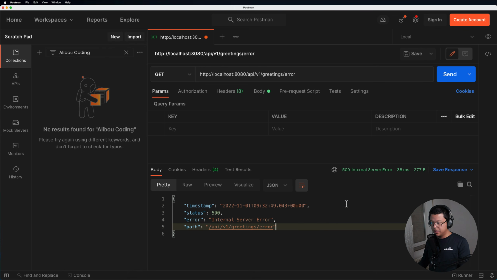So this is not good. It's not good to return 500 to your customers. Like, I really assure you that it's not good. You really need to handle your exceptions in the backend. And this is what we will do.